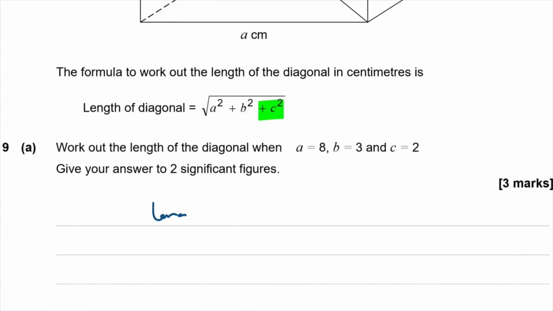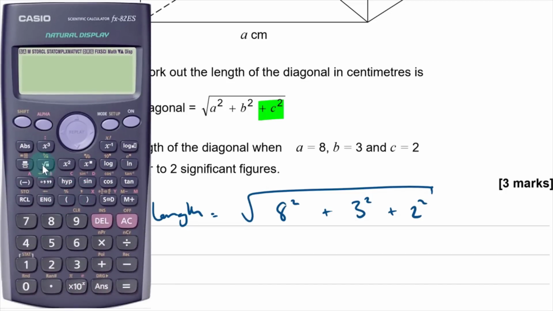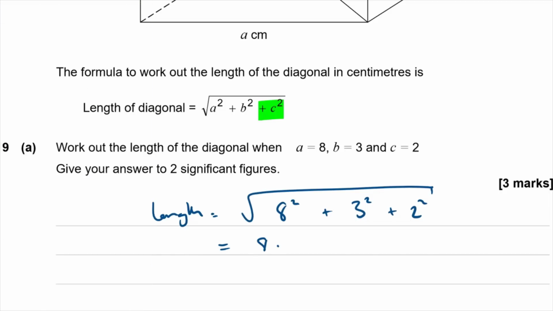So length is equal to the root of A squared, 8 squared, plus B squared, 3 squared, plus C squared, 2 squared. So, job for my calculator, root 8 squared plus 3 squared plus 2 squared. That gives me 8.77. Oh, two significant figures, 8.8.